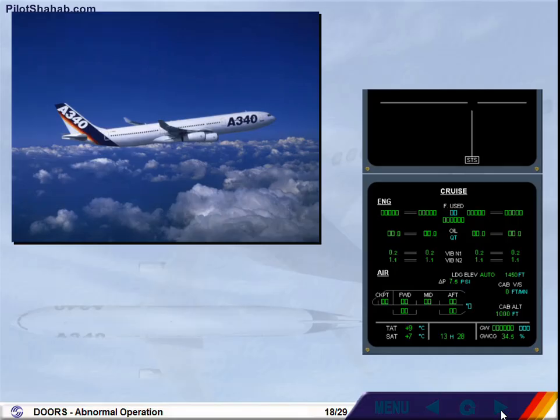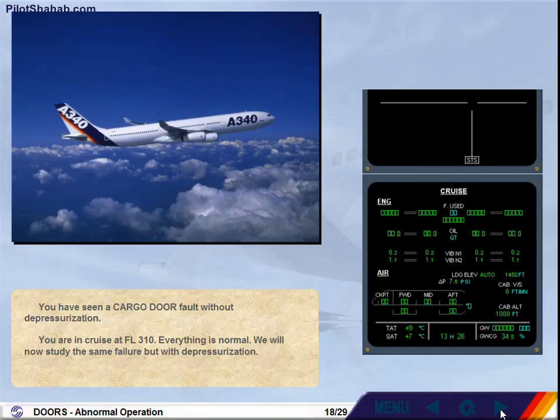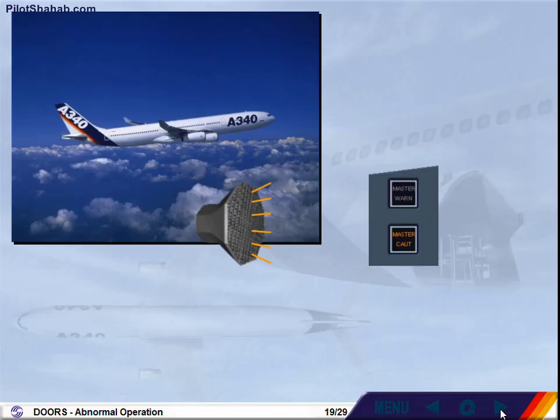You have seen a cargo door fault without depressurization. You are in cruise at flight level 310. Everything is normal. We will now study the same failure, but with depressurization. Click on the forward arrow to activate the failure.